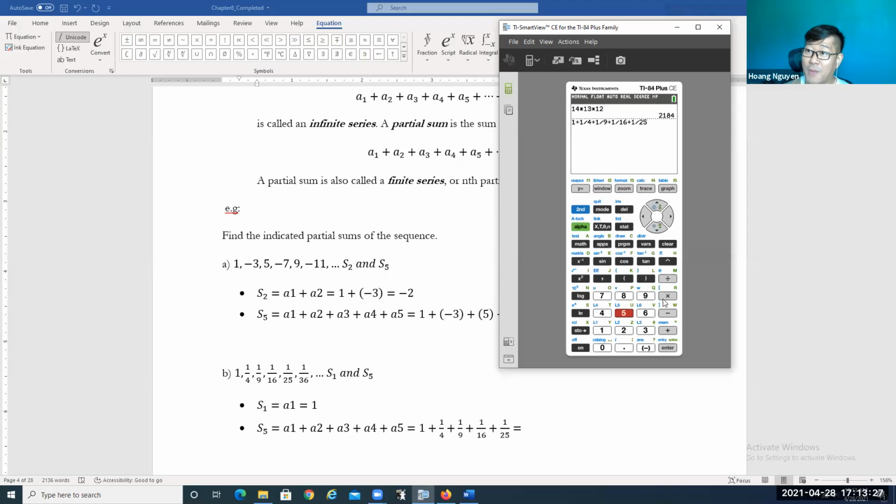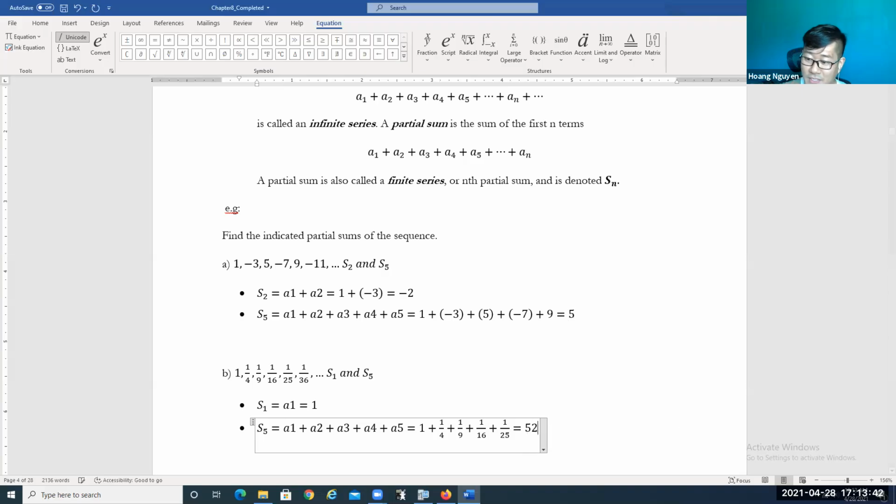On my calculator, I have the option to keep the answer as a fraction, so this is the answer in terms of fraction: 2569 over 3600.